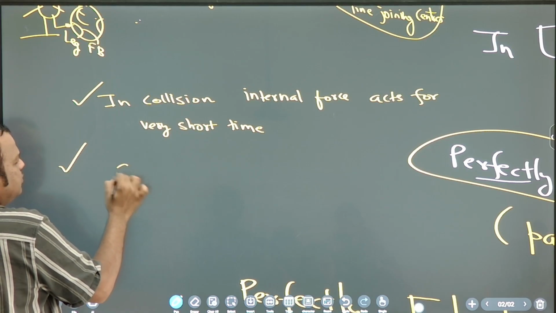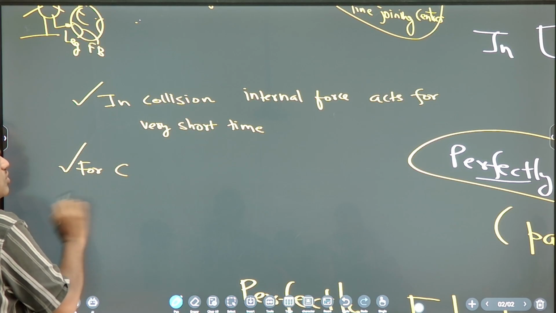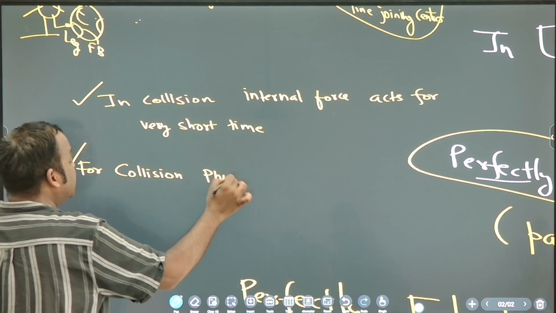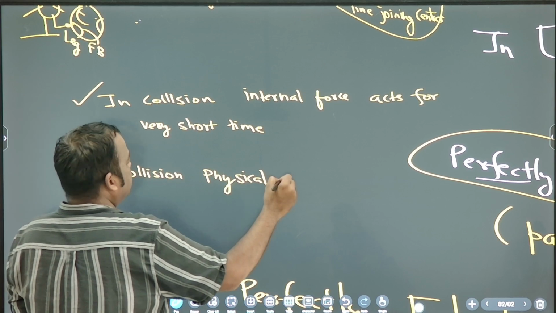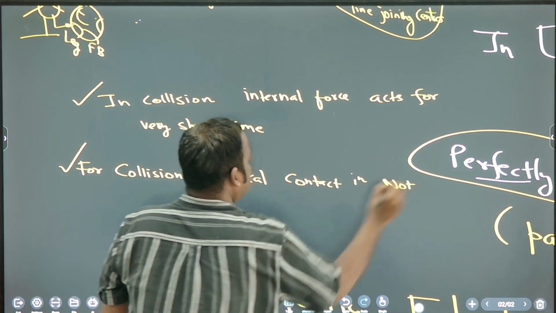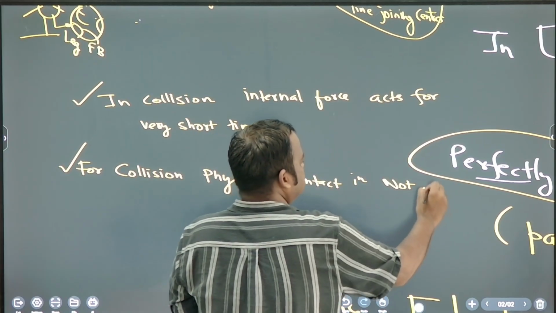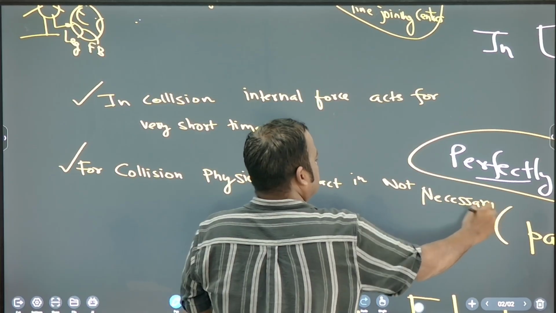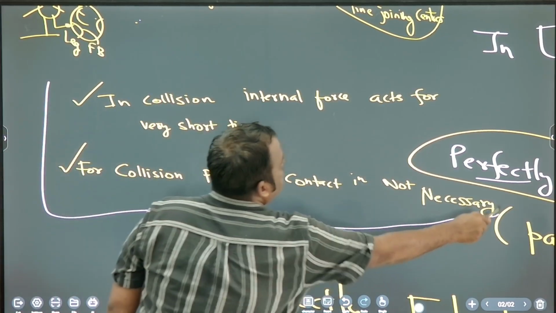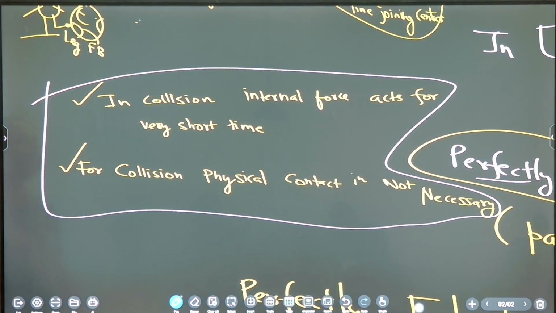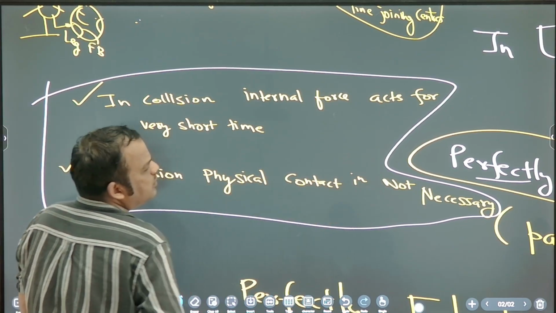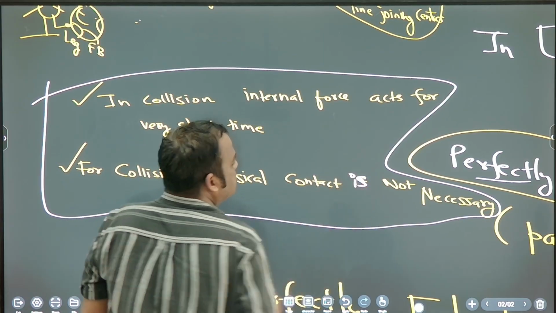Second point you write down: for collision, physical contact is not necessary. Okay, note down. These two points also you write down. In collision, internal forces act for very short time. For collision, physical contact is not necessary.